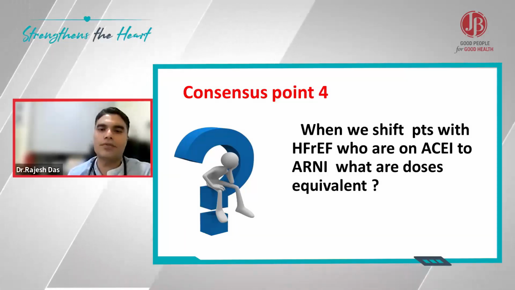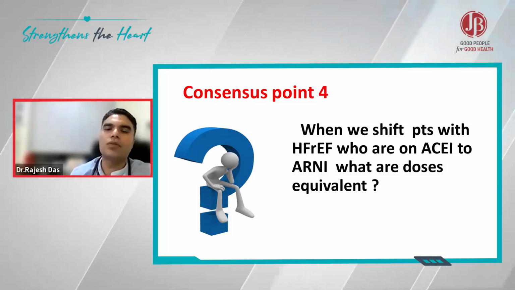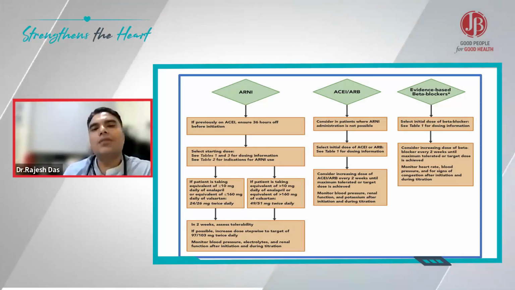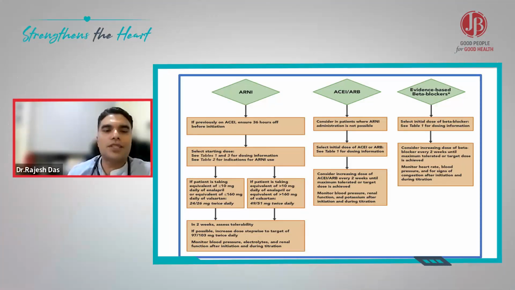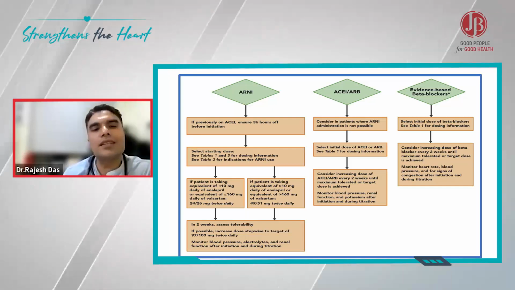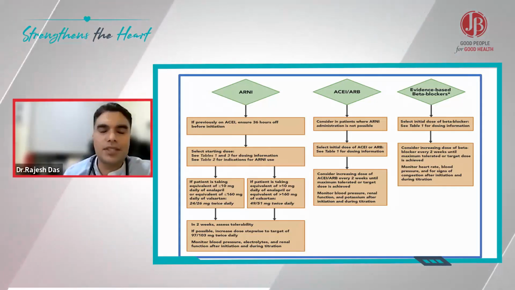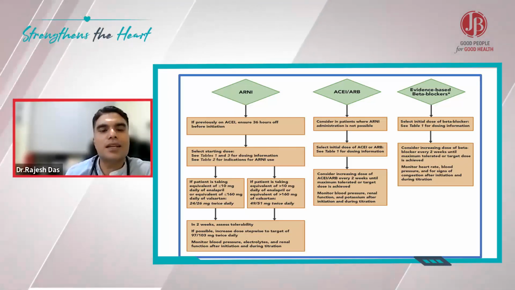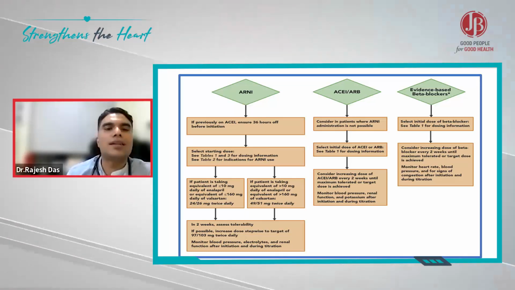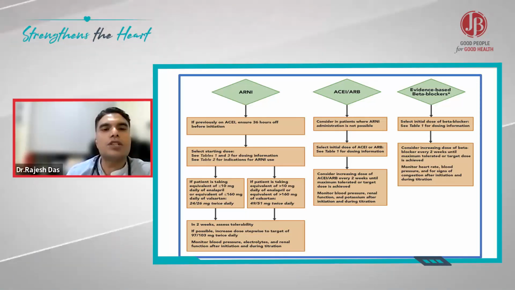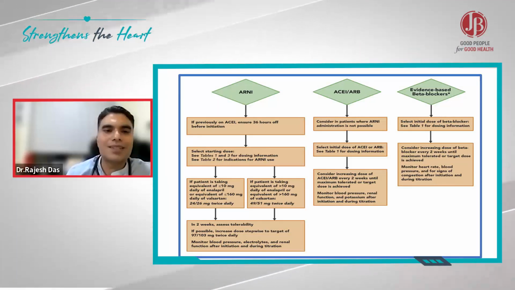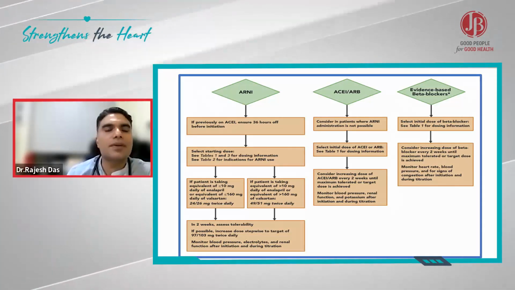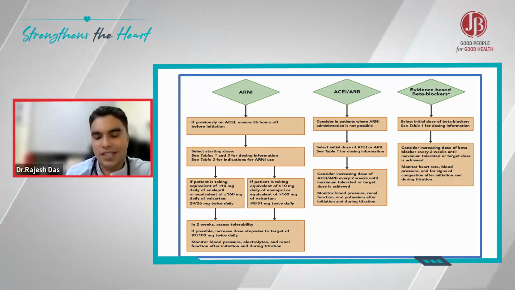So what is the consensus point for when we shift patients with HFrEF who are on ACE to ARNI? What are the dose equivalents? Particularly, we should consider a few important points here. First of all, the washout period for ACE inhibitor is very important. If the patient is already taking an ACE inhibitor, then we should stop it and allow it to be washed out from the body, and the time required for this is at least 36 hours. So we should wait for 36 hours after stopping the ACE inhibitor, then we can initiate ARNI.